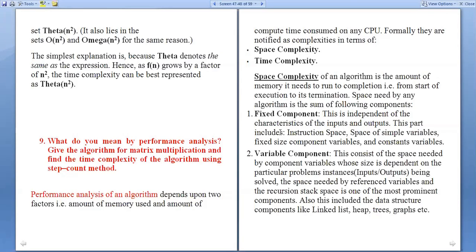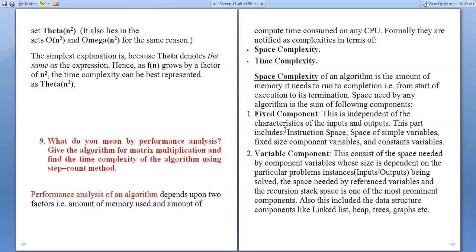This part includes instruction space, space of simple variables, fixed size component variables, and constant variables. So the space required for instructions, for variables, for fixed size component variables, and for constants are the fixed components.